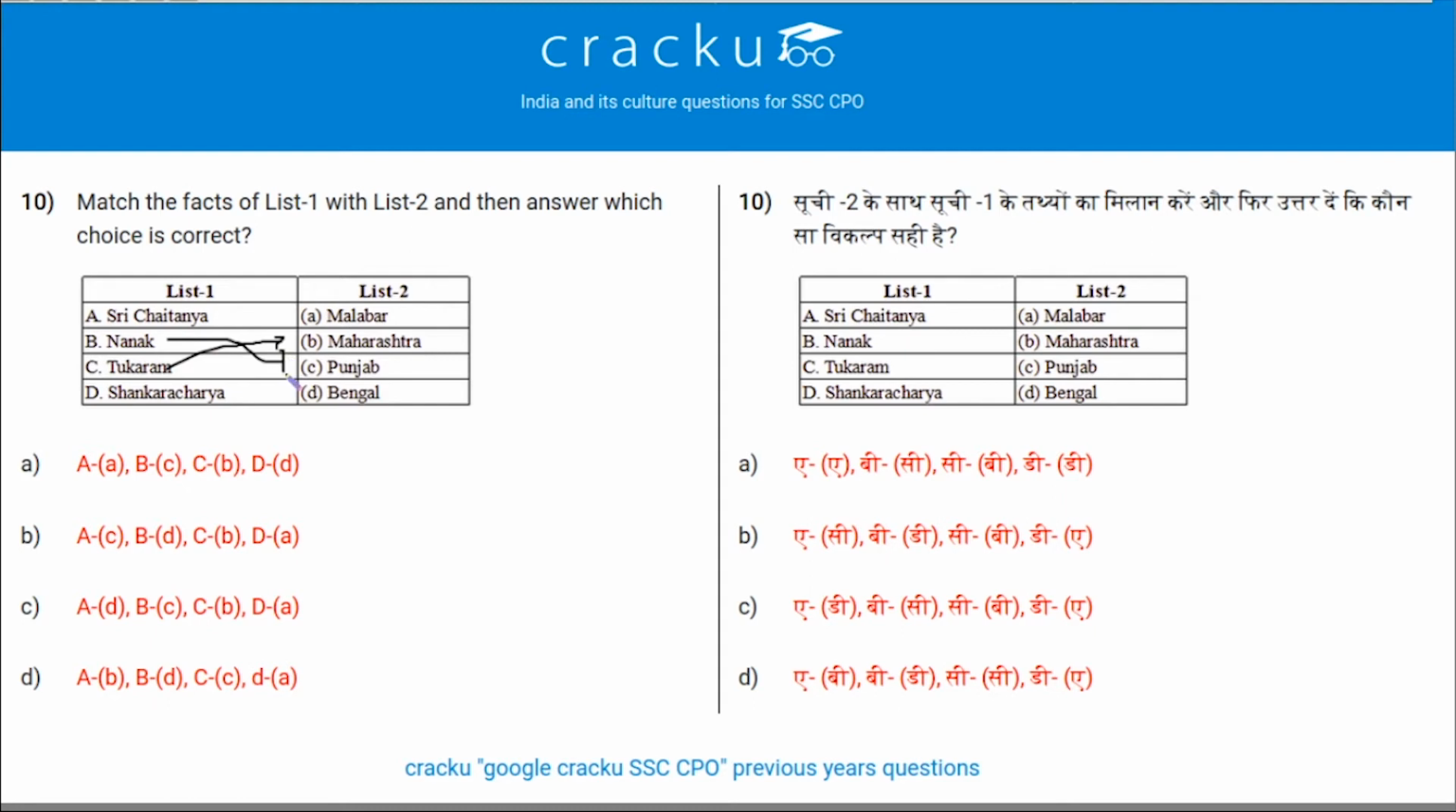We know Adi Guru Sankaracharya was born in Kerala. Kerala was also known as Malabar. So D is A. And Sri Chaitanya Mahaprabhu was from Bengal. So A is D. So in the options we can find A, D only in option C, and let's check the other: A, D, B, C, C, B and D, A. So option C is the correct answer.